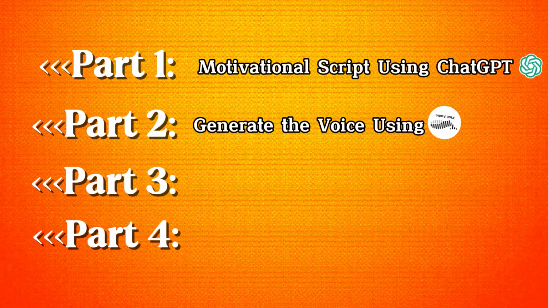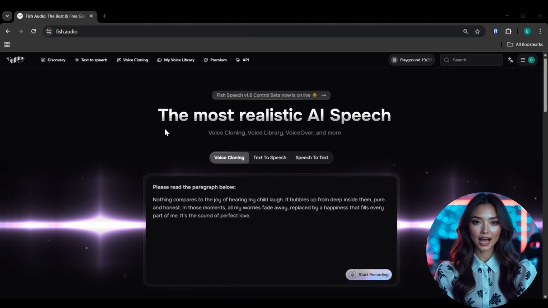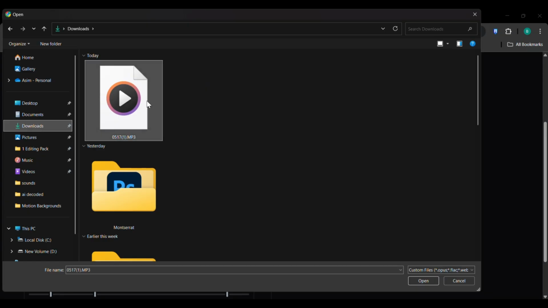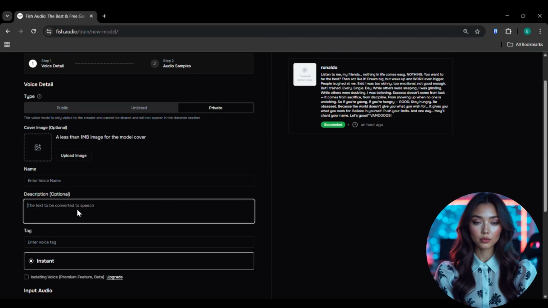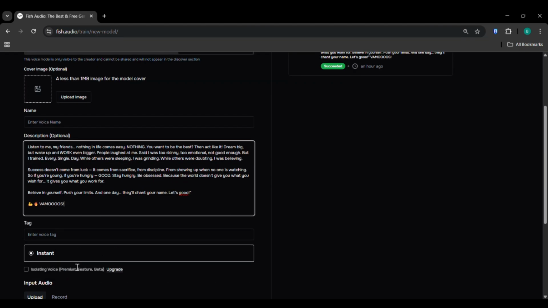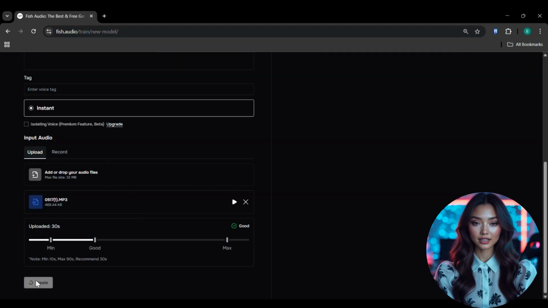Part 2. Generate the voice using Fish.ai. Now it's time to bring the speech to life using AI voice cloning. Go to Fish.ai and create a free account. Then follow these steps. 1. Go to the voice clone section. 2. Pick a pre-made voice model. 3. Paste your speech. 4. Click Generate.